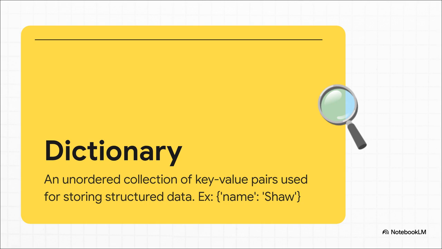And now for something that is a total game changer, the dictionary. Okay, so instead of just a simple list of items, a dictionary stores stuff in pairs. You have a key, like the word name, and then its value, like Shaw. This is awesome for organizing information. Think about it. Instead of having to remember that someone's age is the third item in a list, you can just ask the dictionary, hey, what's the age? It makes so much more sense.